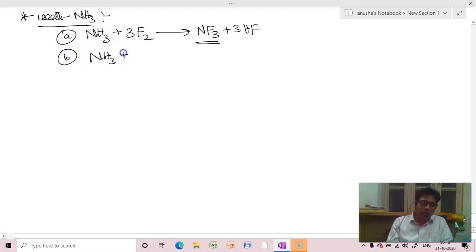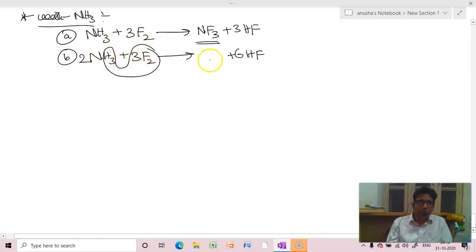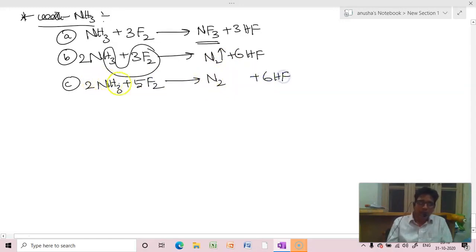Same NH3, 2 moles reacted with 3 moles of fluorine. First, what you need to do? Remove 6HF. Remaining is nitrogen gas. So same 2 moles of ammonia but treated with 5 moles of fluorine. We'll get 6HF. First hydrogens, whatever hydrogens are there, those must be removed in the form of HF. Then remaining is N2F4. Dinitrogen tetrafluoride.